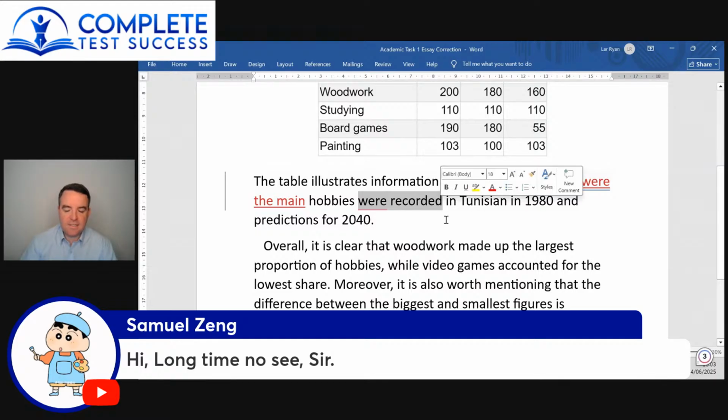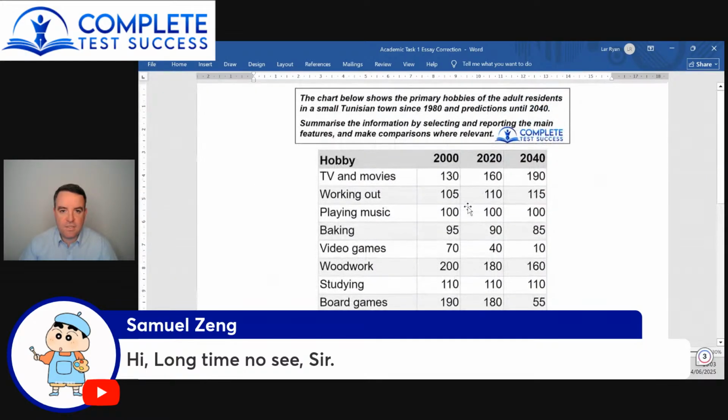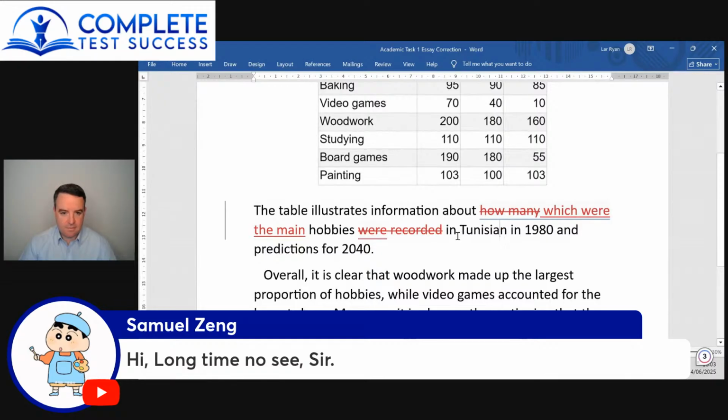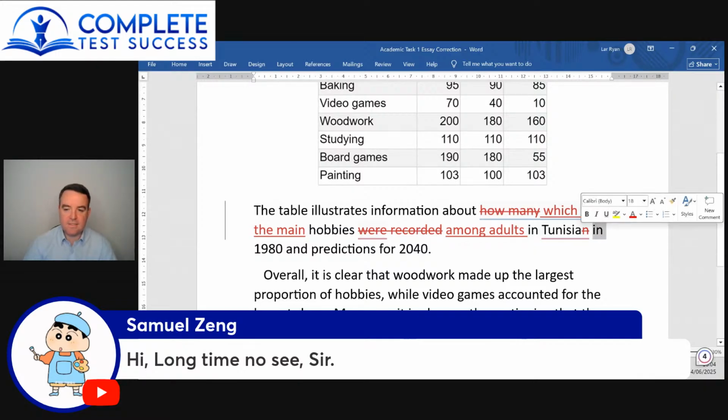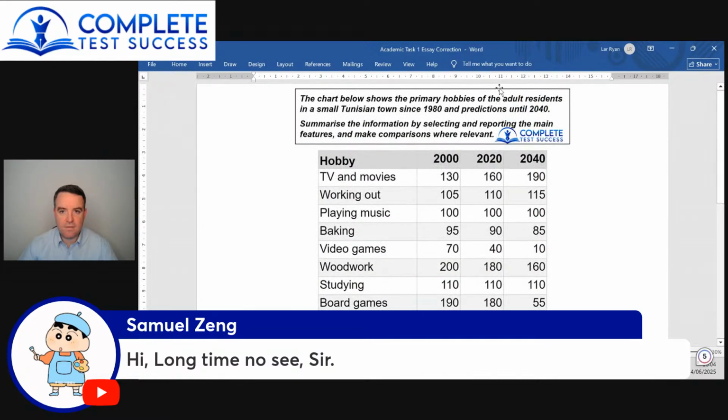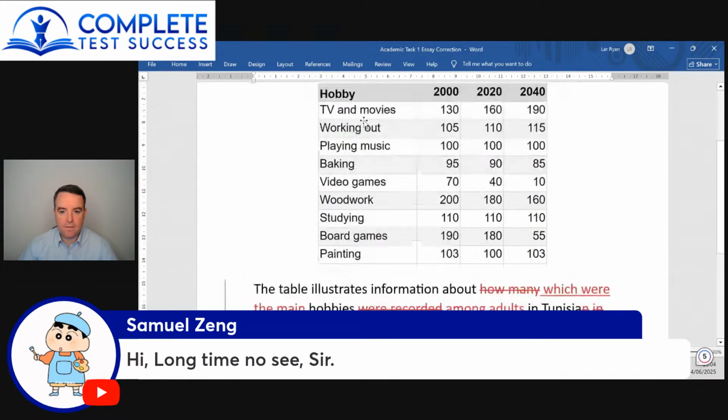Now, Tunisian is an adjective, but we're saying in Tunisia. But it said in the question, the adult residents. So let's say the main hobbies among adults in Tunisia in 1980. Well, it's not in 1980, it's since 1980, and predictions for 2040. All right, so that works.